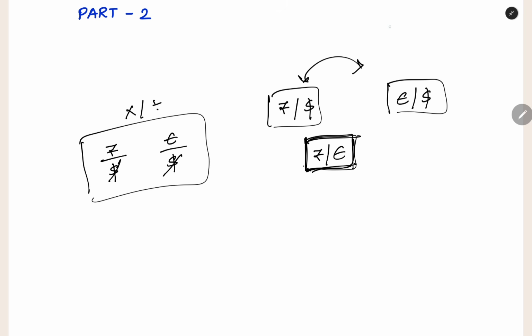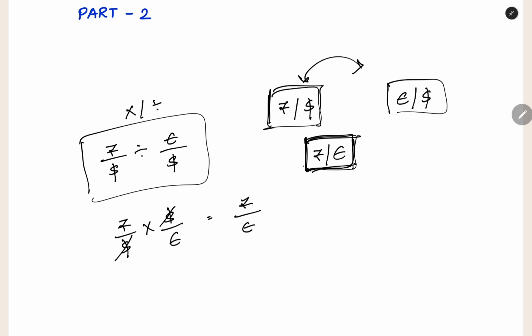When you multiply directly, this will become rupee into euro divided by dollar into dollar. This will not cancel the dollar, so we cannot use multiplication here. So what do we have to use? We have to use division. When you divide, what will happen? Rupee per dollar, and the second fraction will get reciprocal, dollar per euro. Now dollar will cancel, and you will get the rupee per euro. So this is the cross rate concept.